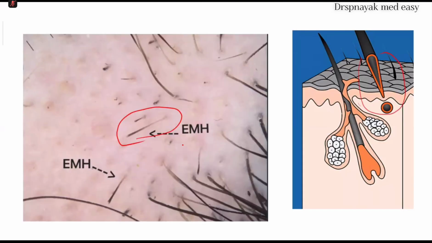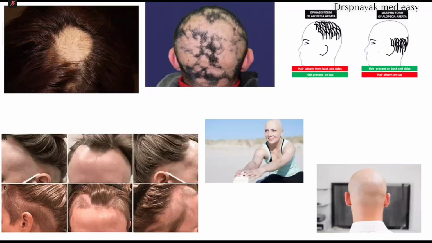By seeing the different types of alopecia areata, remember, based on their structure, size, severity, and different types of patches, alopecia is classified into different types. The first one is called focal alopecia areata. Focal alopecia areata is the type where a single patch is seen on the scalp or on the beard, usually on the scalp. This is called the focal type of alopecia areata.